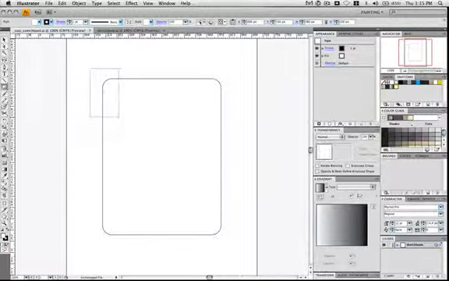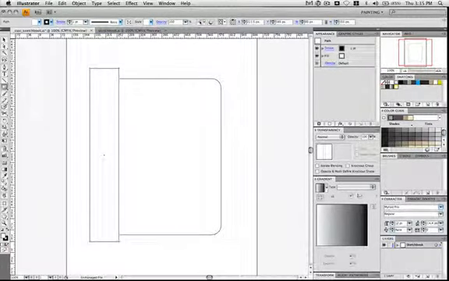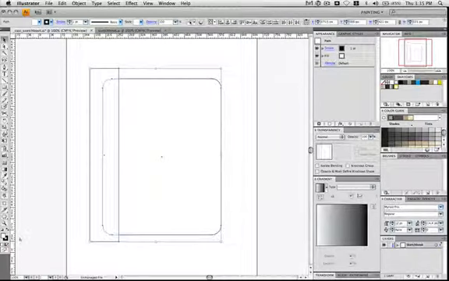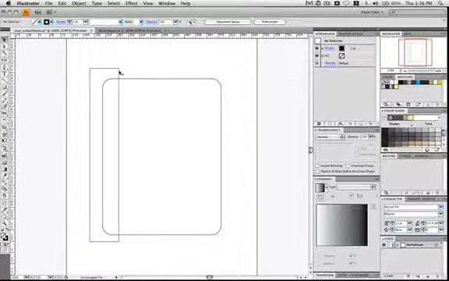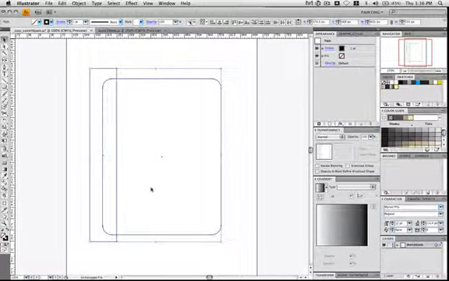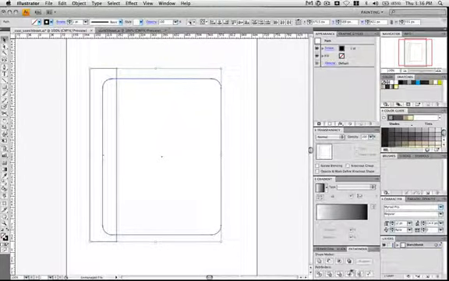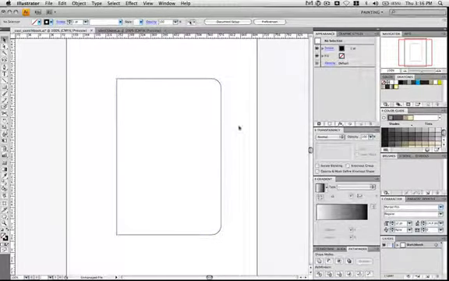Go ahead and hit M to grab the rectangle tool and draw a rectangle, something similar to what I'm creating here. I'm also going to get rid of the fills so we can see how they overlap. You can always readjust it if you need to. And with both of those shapes selected, open up the Pathfinder palette and you want to hit the minus front button.